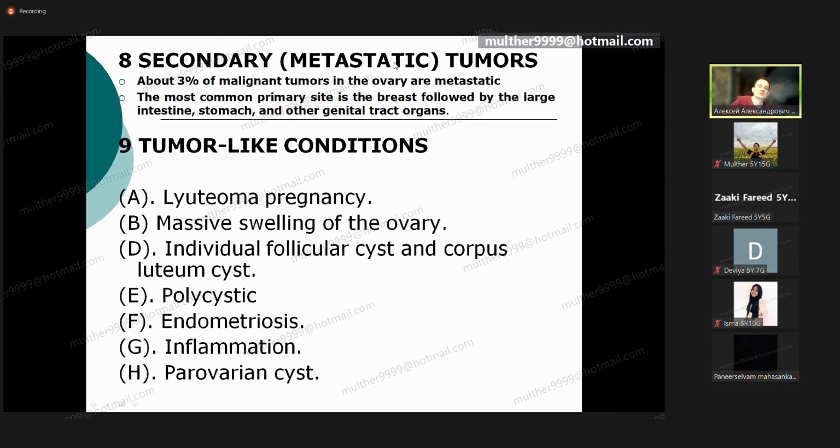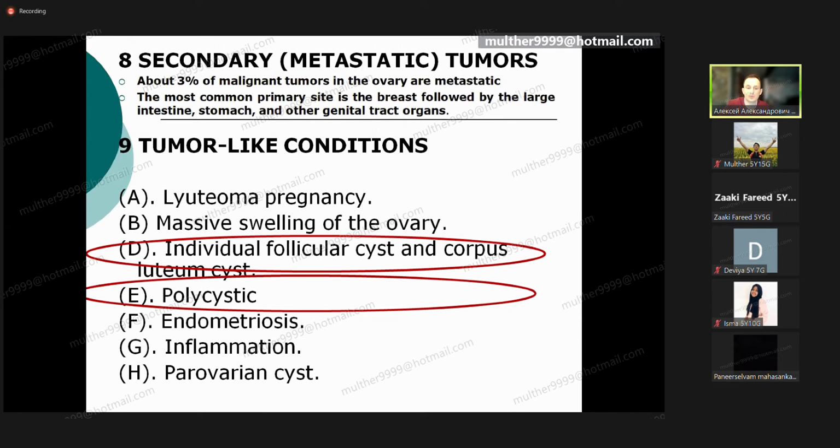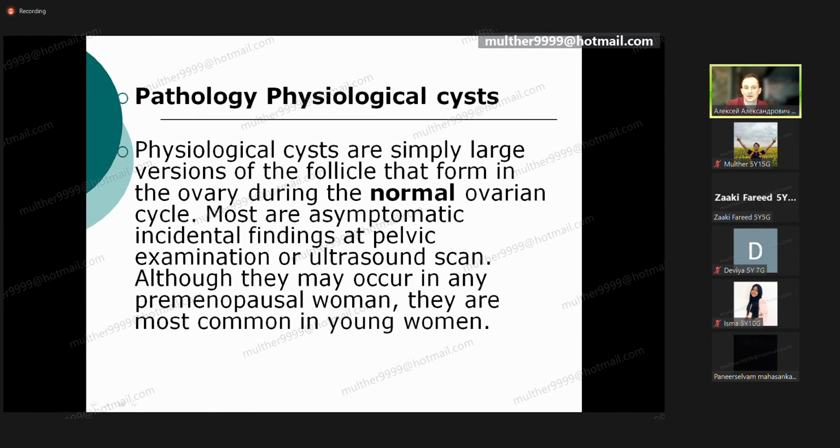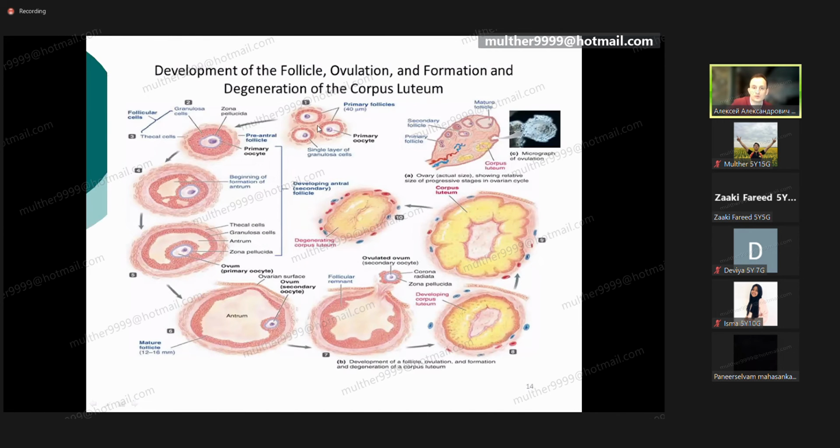Specifically, guys, our type D, individual follicular cyst and corpus luteum cyst. When we had the acute abdominal syndrome lecture and class, we discussed that one of the reasons for acute abdominal syndrome is the rupture of a cyst. Specifically, when we talk about it, we talk about the types of cyst. What is it? It's an abnormal function of the ovary, and it looks like this. Growth of the follicle should be finished by the rupture of the follicle with the formation of the corpus luteum.